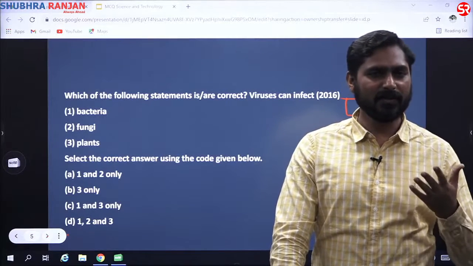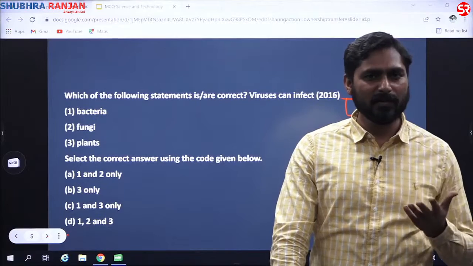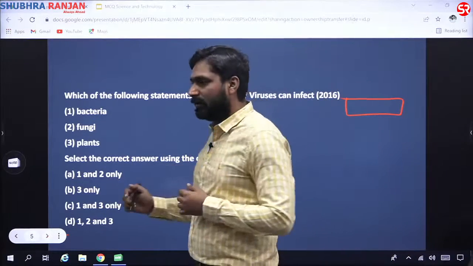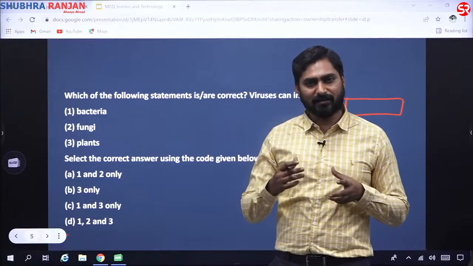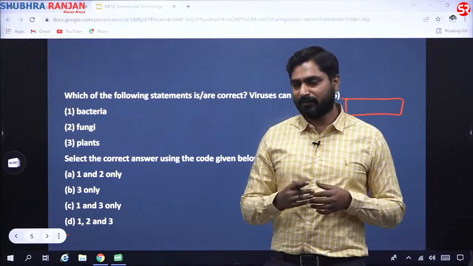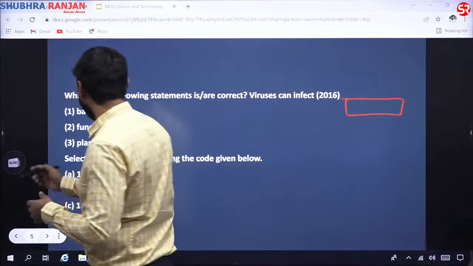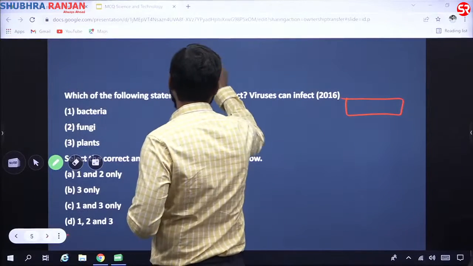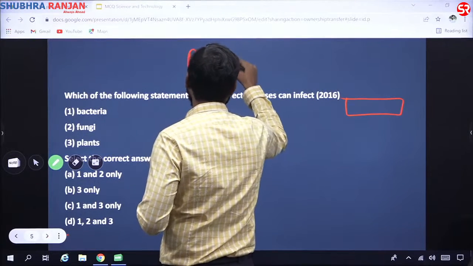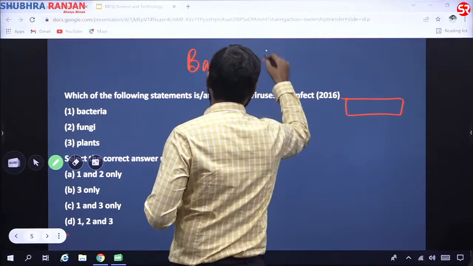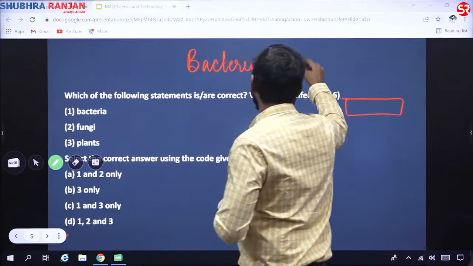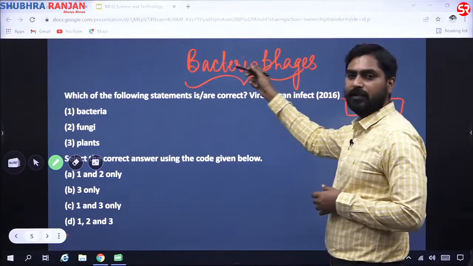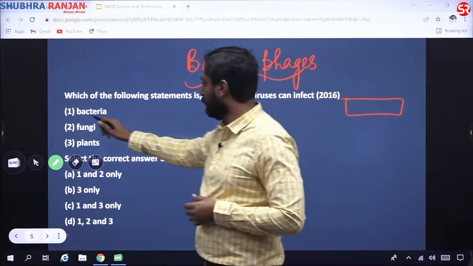There is a perception that viruses may not be able to affect bacteria, but in fact there are some bacteria eating viruses, which are known as bacteriophages. Phages means basically feeding. So there are some viruses which feed on bacteria. So this statement is correct.